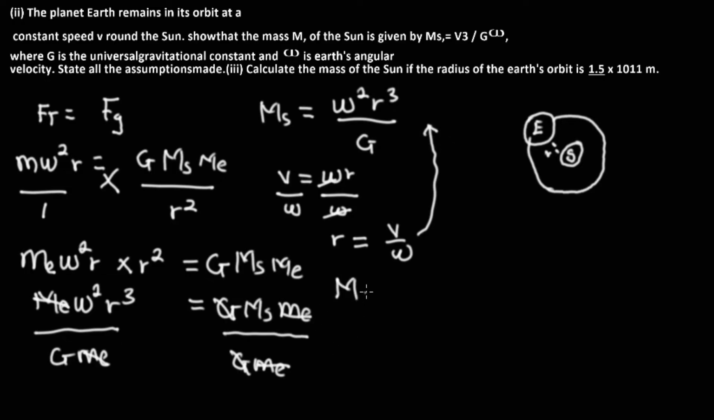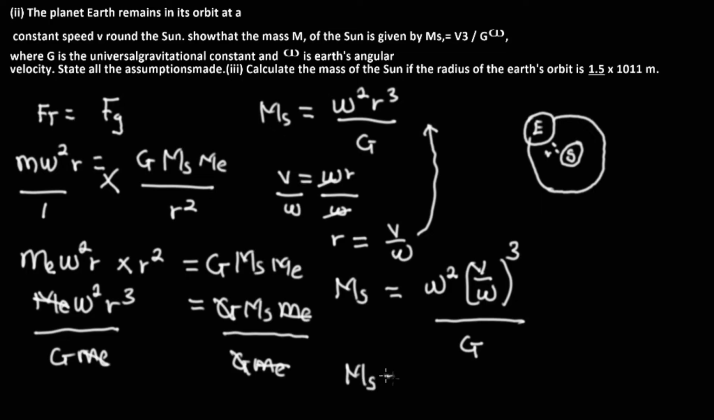So Ms, the mass of the sun, is equal to w squared. Where there is r cubed, it becomes v over the angular speed, to the power 3, because it's cubed, over G. And on having this, we could now open the bracket. On opening the bracket, we have that Ms is equal to w squared times v cubed over w cubed, divided by G.